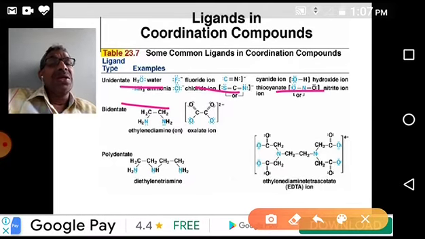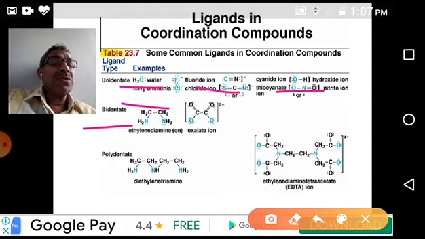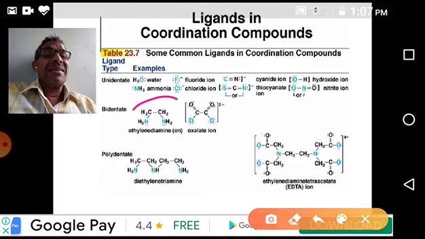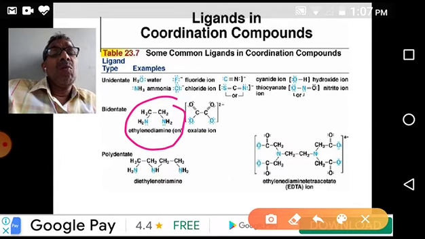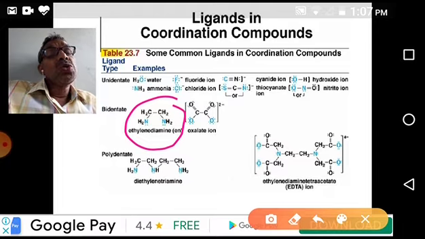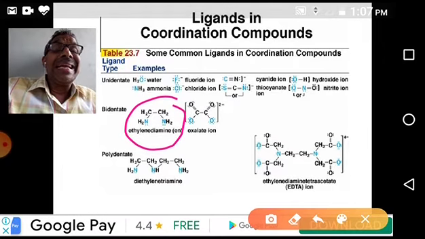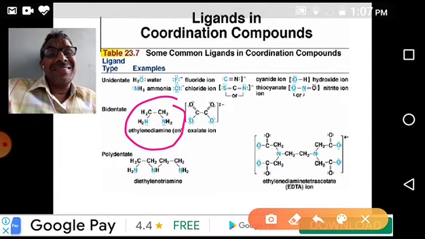in a complex here. So coming to bidentate, bi means two. For example, this is ethylene diamine, CH2, CH2, the ethylene group, and each carbon has an NH2. So two amino groups are there. We know amino groups have one electron pair on nitrogen, so we have two electron pairs from the two amines. It can donate these two electron pairs. That's why it is a bidentate ligand. That means it occupies two points, or two places, around the central atom.